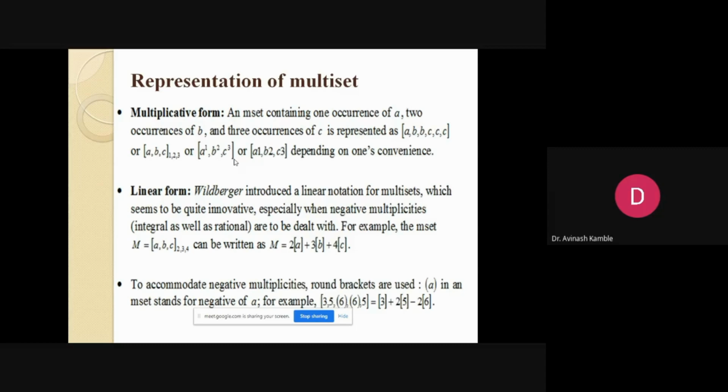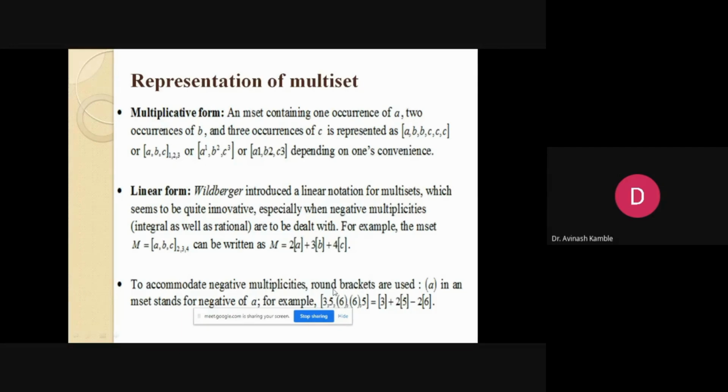These are the various forms generally known as the multiplicative form of an M set. Then we have the linear form, which is especially useful when we deal with negative multiplicities. For example, when we have an M set with A appearing two times, B three times, C four times, it can be represented in the linear way, just like a linear equation: M equals 2 times A, 3 times B, 4 times C.